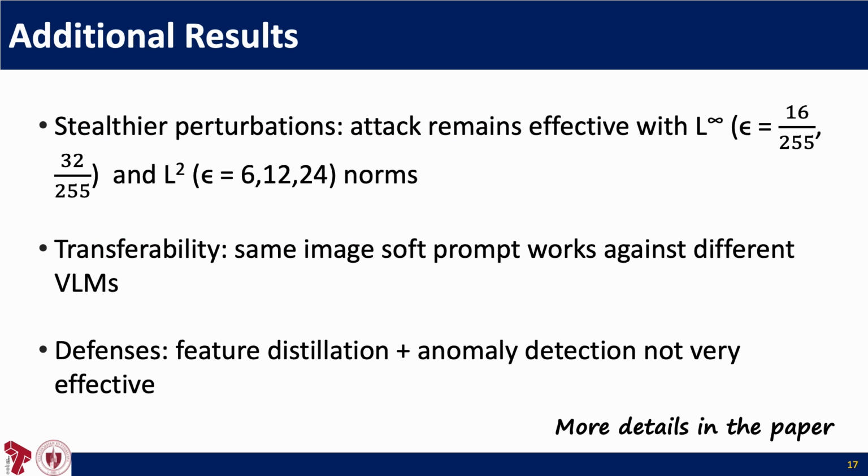We also investigated how far this attack can go. We found that even small, stealthy perturbations can still be quite effective. And the same image soft prompt can transfer across different models, and even against some commercial models we've tested. And when it comes to defenses, we tried adapting methods from traditional adversarial attacks, but they are not always effective against our attack. There's more details in the paper if you are interested.